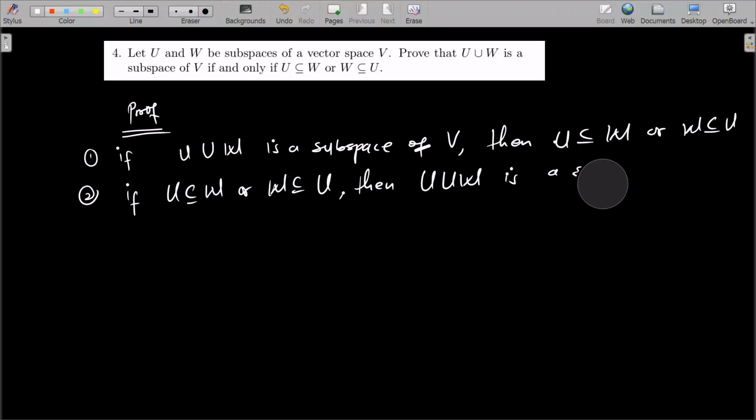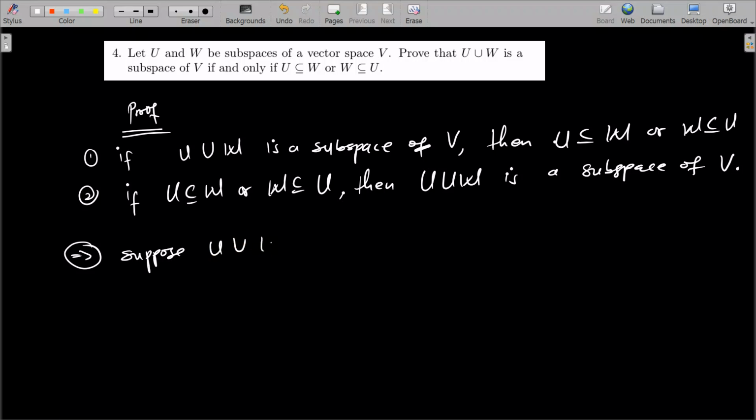of V, right? So with the idea that U and W are originally already subspaces of V, right? So now the first one, which I call the forward inclusion, that is, suppose U union W is a subspace of V.